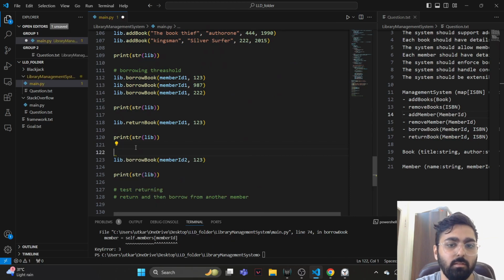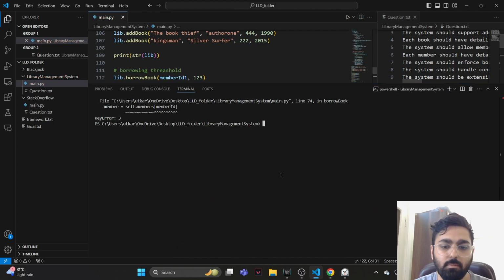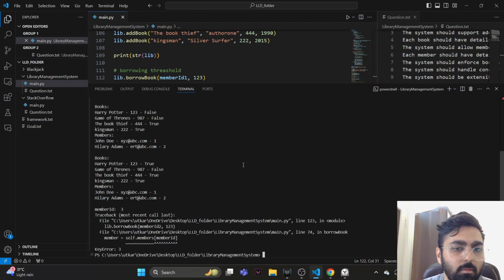Why couldn't it find 3 again? Let's actually print this. I have a feeling this is coming out to be 3 somehow, which should not be happening. Yeah, this is coming out to be 3.